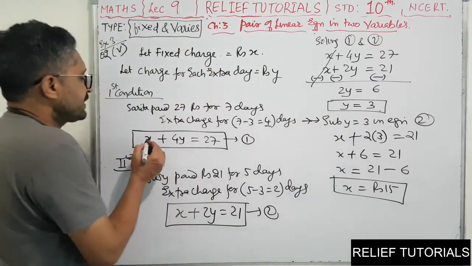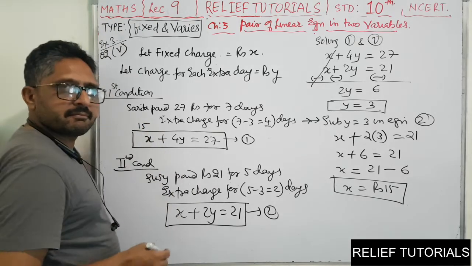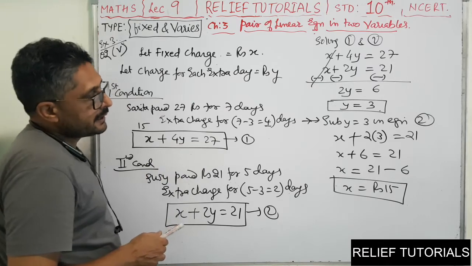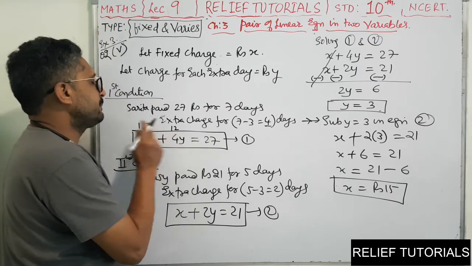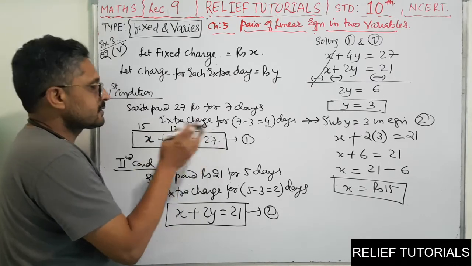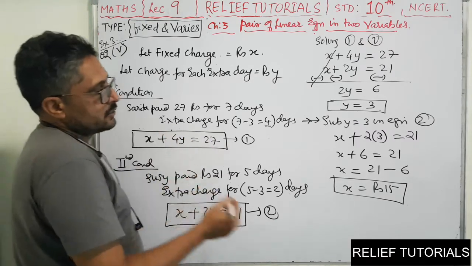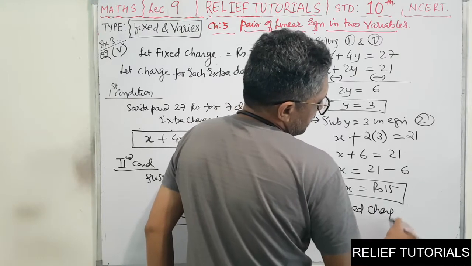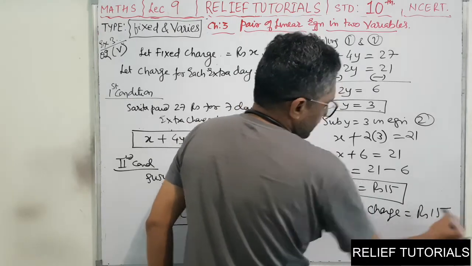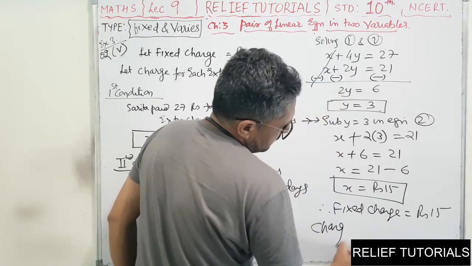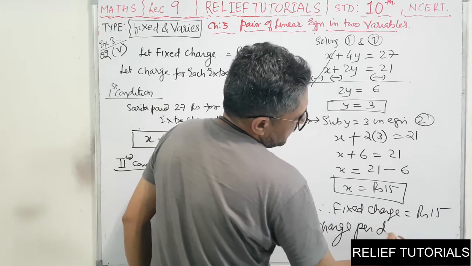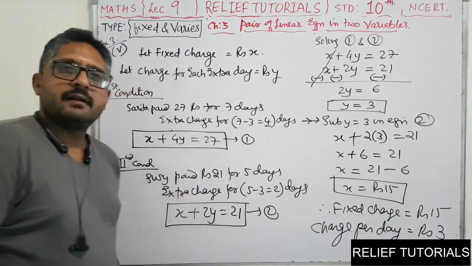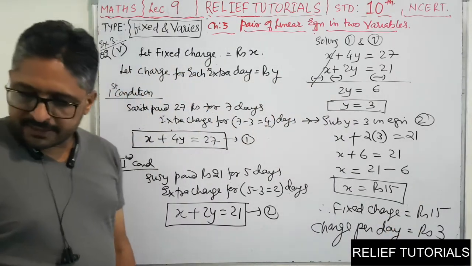See here, the fixed charge is 15 rupees. Clear? Now per day is rupees how much? Per day rupees 3. 4 threes are 12. 15 plus 12, that is 27. So the answer is right. Therefore the fixed charge is equal to rupees 15, and the charge per day, y, is equal to rupees 3. Have you got it, friends? So we have completed this question.